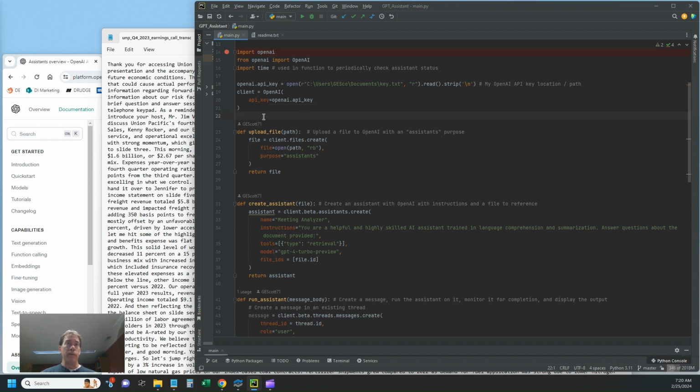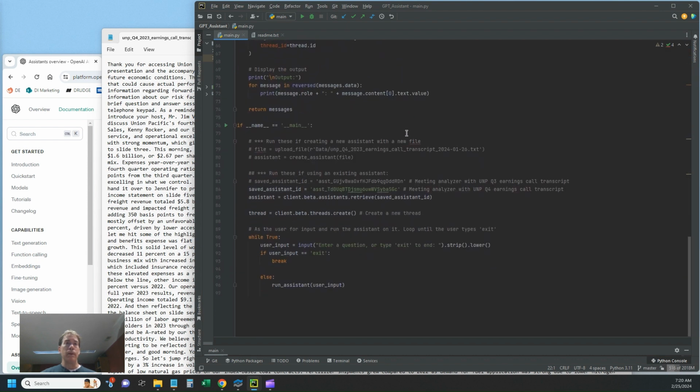Then we get into the functions. I'll skip over those and we'll go over the main body of the program first here. Now in this case, I was using a saved assistant and file. Let's comment those out and go back to if we were starting from scratch. So first we call the upload file function that I've created above. And here's the path to my file, in this case, the UP Q4 conference call transcript.